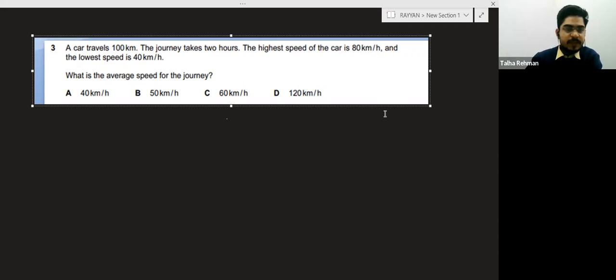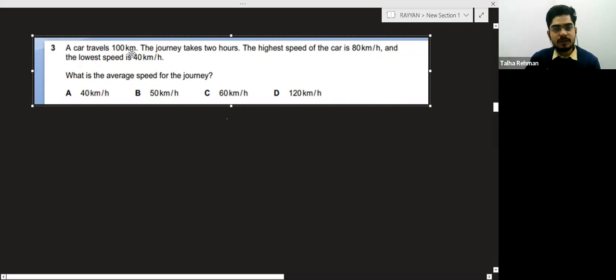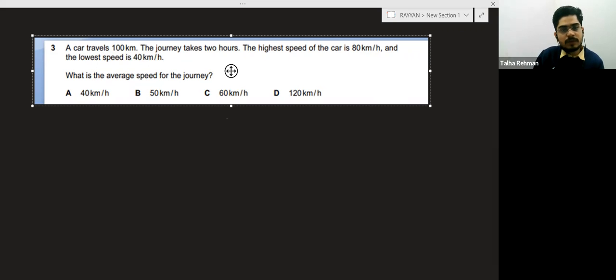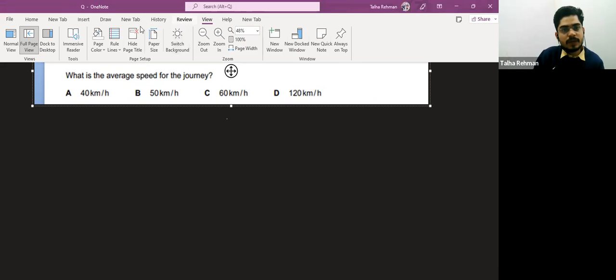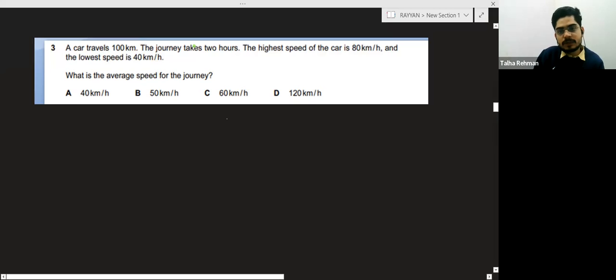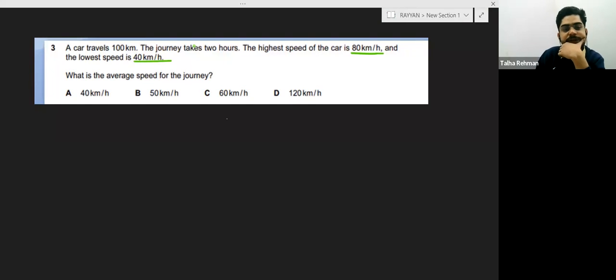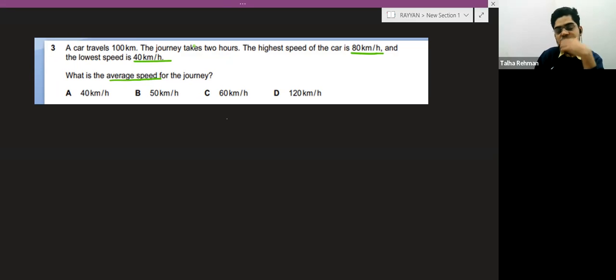In this question, it is given that a car travels 100 kilometer. The journey takes 2 hours, and the highest speed of the car is 80 kilometer per hour. The highest speed is this, and the lowest speed is this. And they are asking the average speed of the journey.